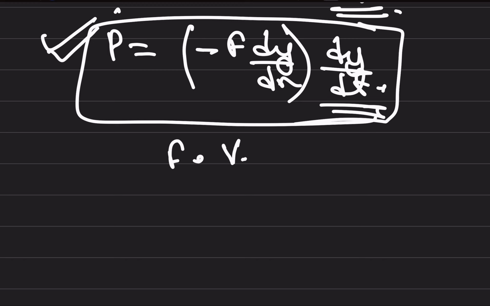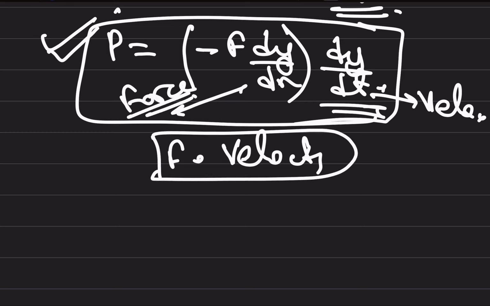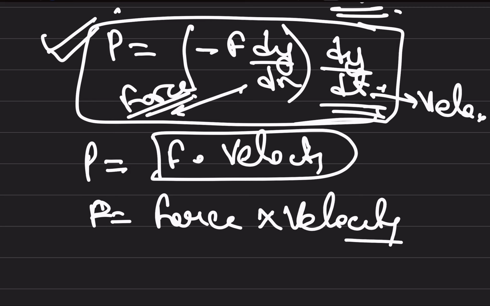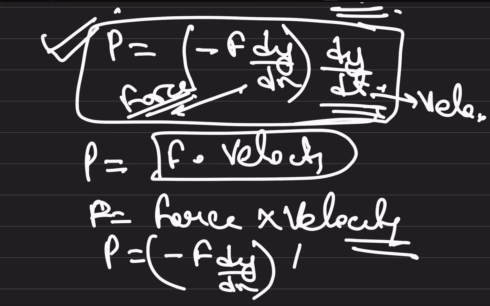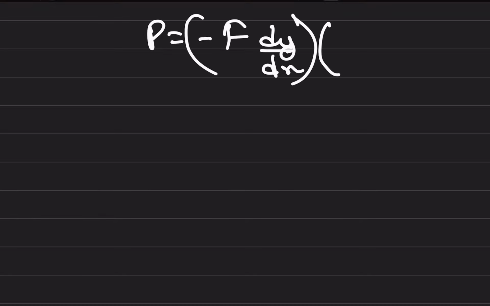Power is nothing else but force into velocity. dy by dt is nothing else but velocity, and this is the force. This formula we also have to remember: power is force into velocity. So here the power is equal to minus F dy by dx into dy by dt. This is how the formula for power is defined, and we have to remember it.